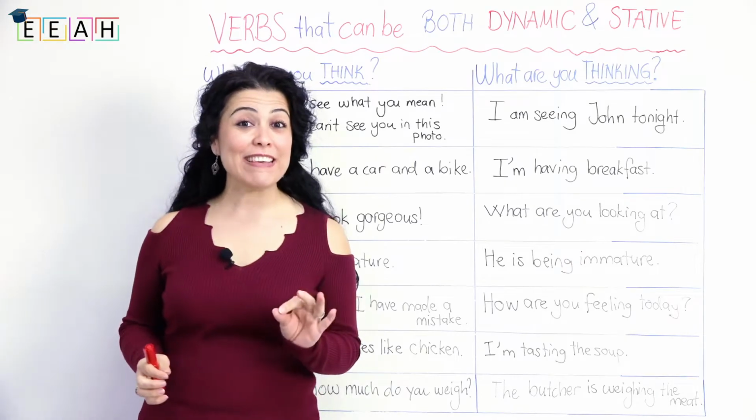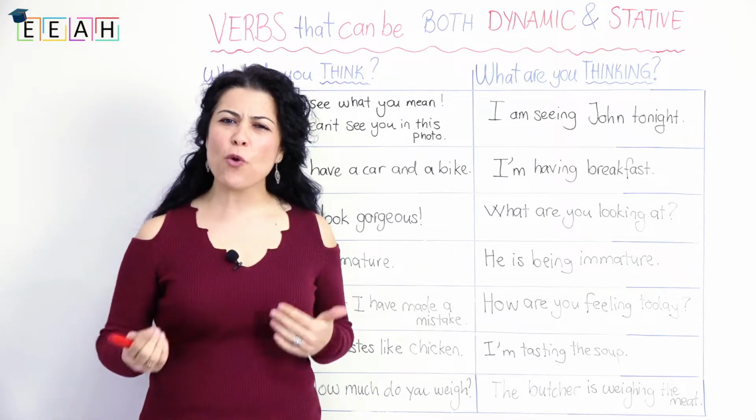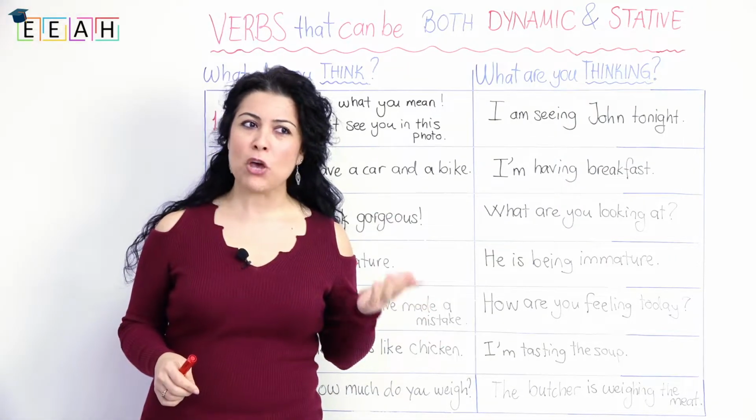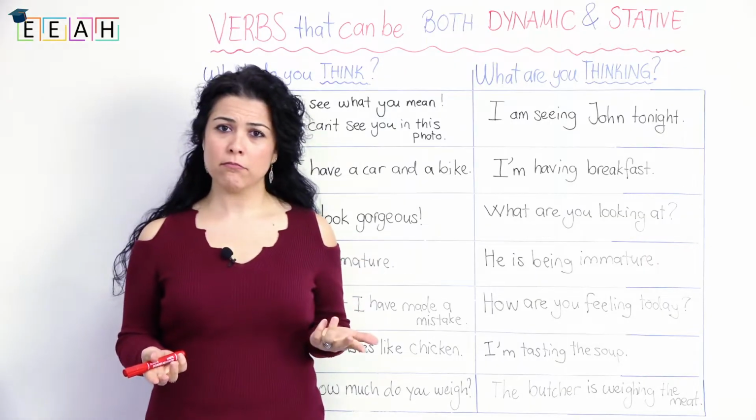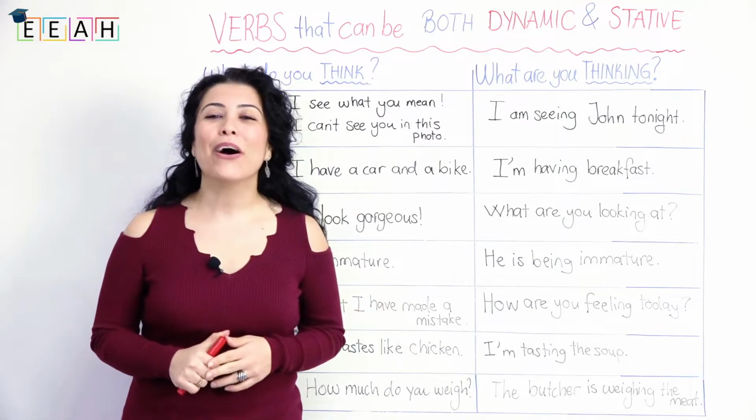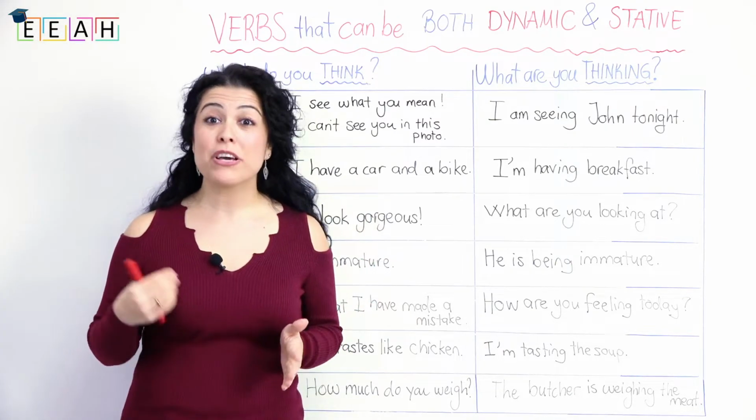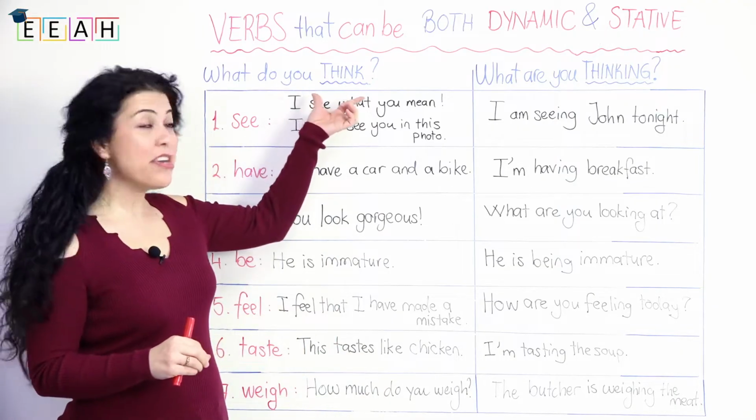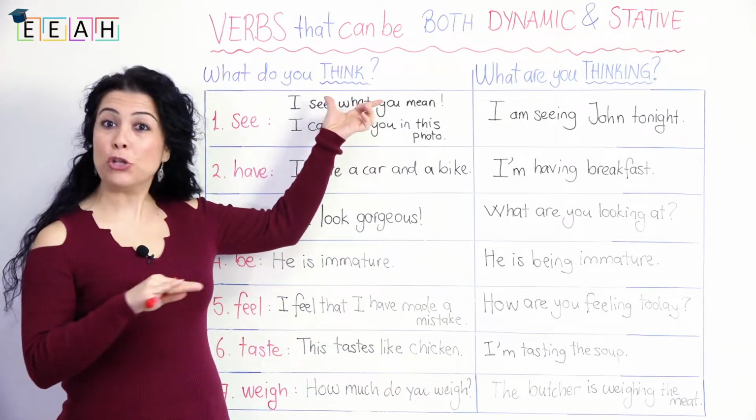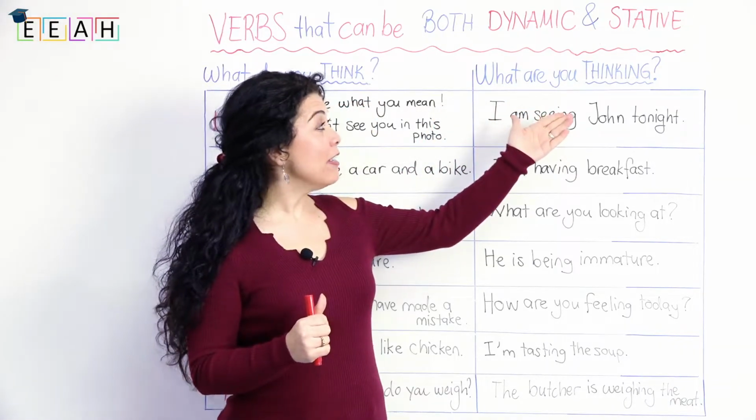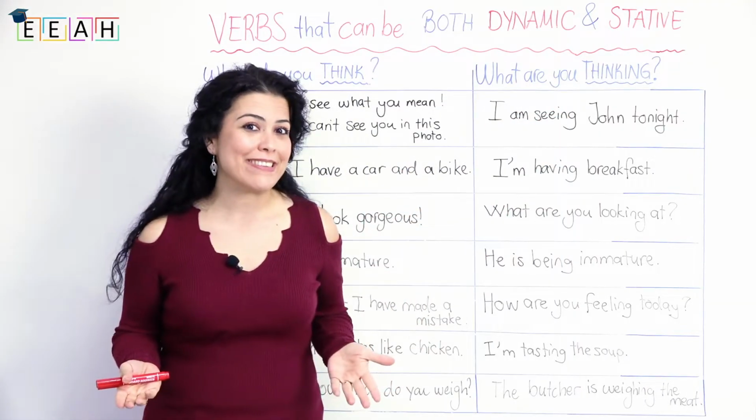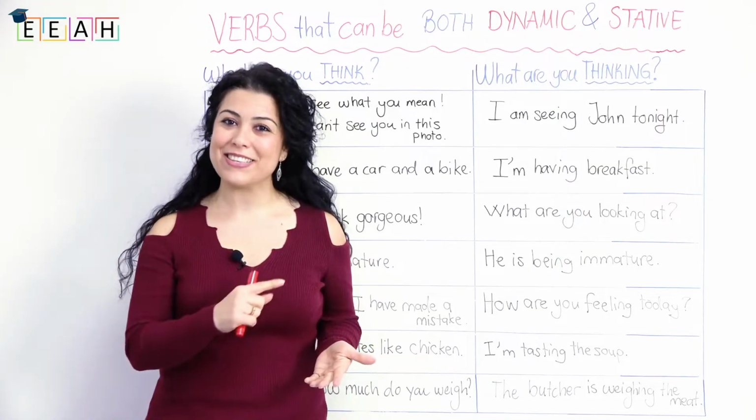Let's start today's lesson with a question. Which one is correct? What do you think? What are you thinking? When should I say, what do you think? And when is it good to say, what are you thinking? Well, these two questions are both correct. But the verb think can be used in two different ways. It can be stative with no ing, or it could be dynamic with an ing form. In each case, the meaning changes. How does it change? Let's study that.